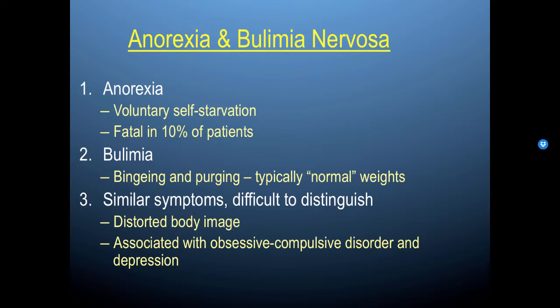Bulimia, this is binging and purging. People who have bulimia can typically exhibit normal weight, but their habits around food are really, really unhealthy. Sometimes the two disorders actually have similar symptoms, and they can be difficult to distinguish. So both anorexia and bulimia are associated with distorted body image, and they're also associated with obsessive compulsive disorder and depression.